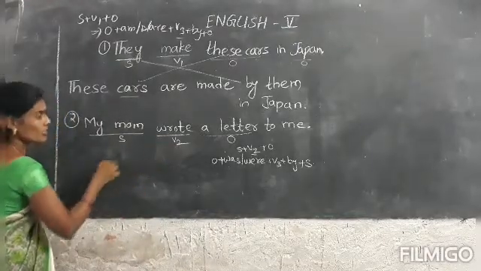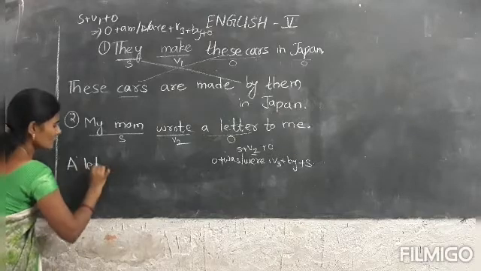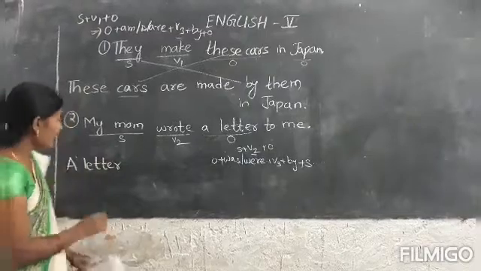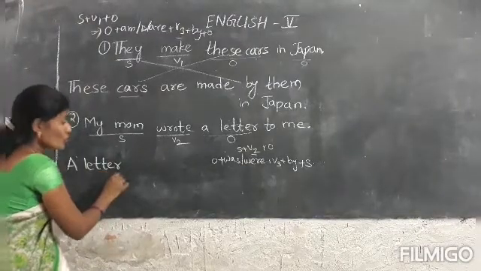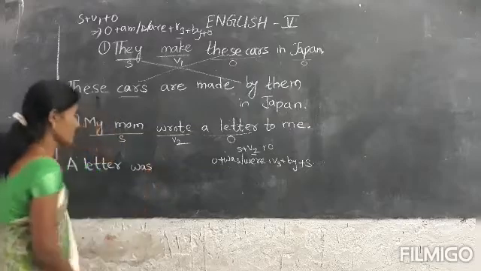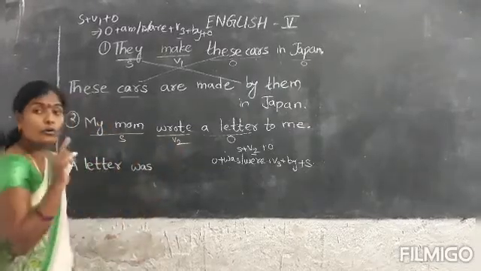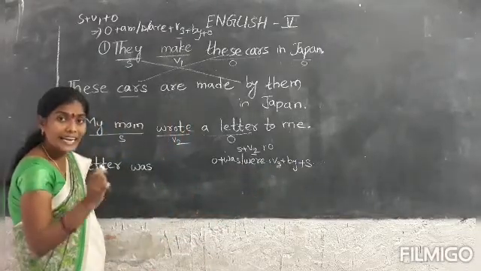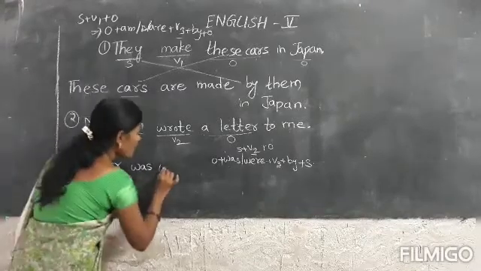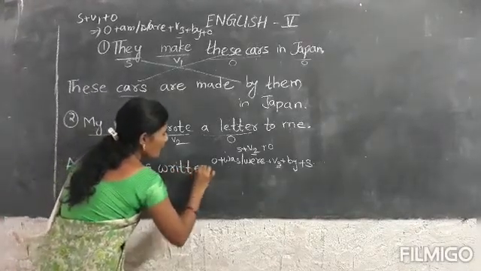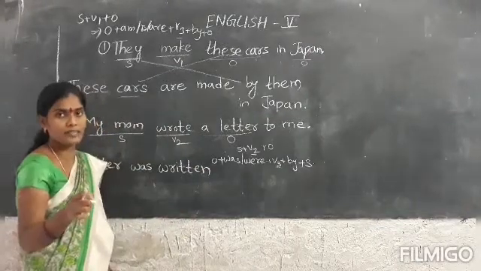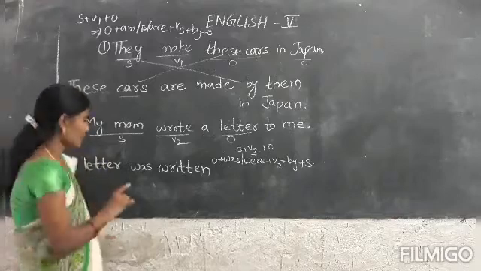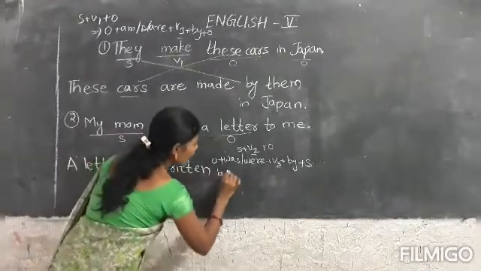Now, what is the object here? A letter. What are the helping verbs? Was and were. Letter is singular, so we have to take the helping verb was. A letter was... We have to take the third form of write. Write, wrote, written. Third form is written. In the passive voice, verbs are in third form. A letter was written by whom?